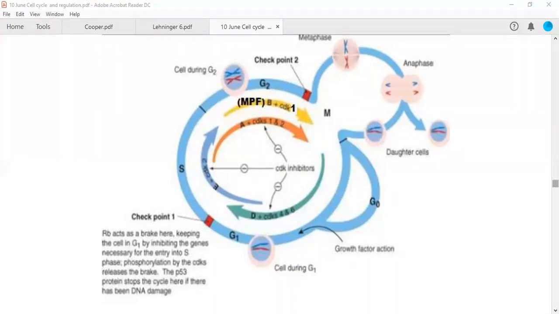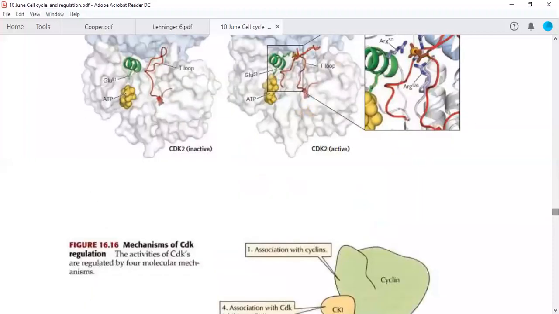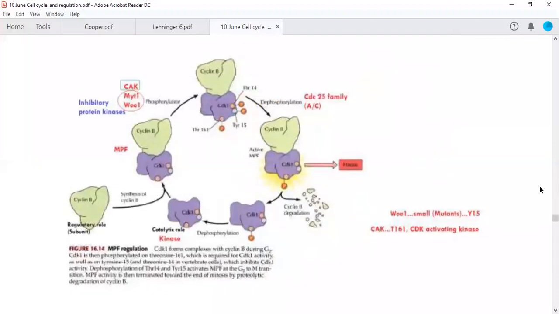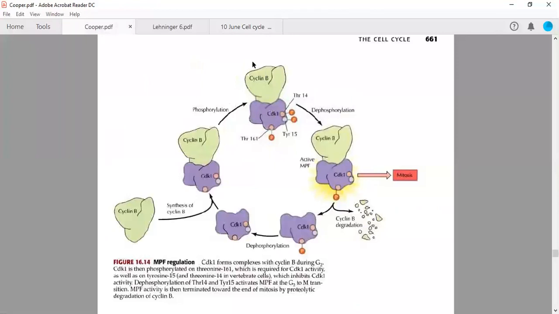Now we will see again what is actually happening here. I have edited this particular diagram from Cooper only. This is a simple diagram, but there are certain questions you may ask from it. What are the phosphorylation enzymes here? What are the dephosphorylation enzymes here? How is the cell cycle regulated in a complex manner? What are the molecular bases behind these control mechanisms?